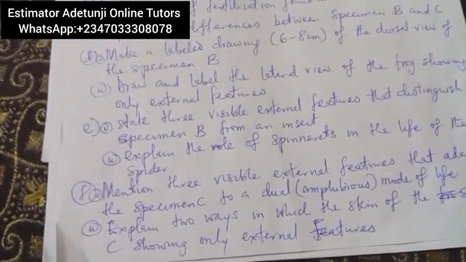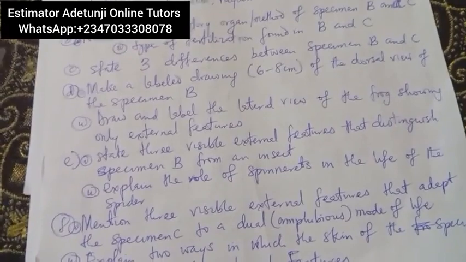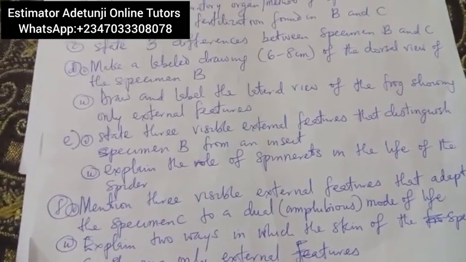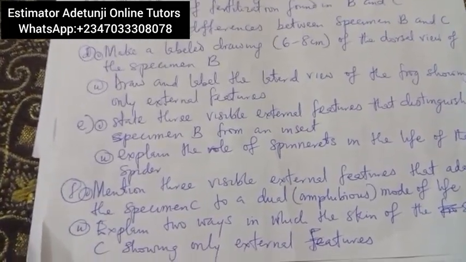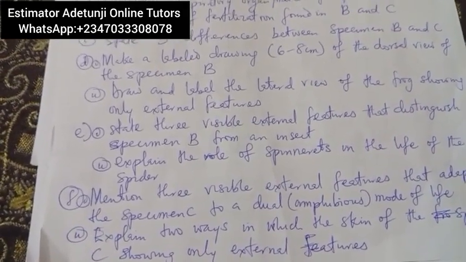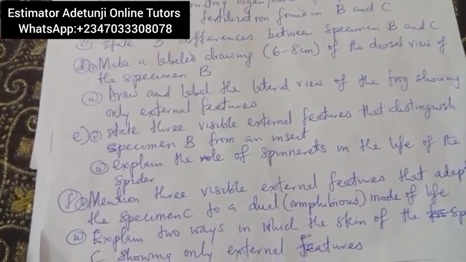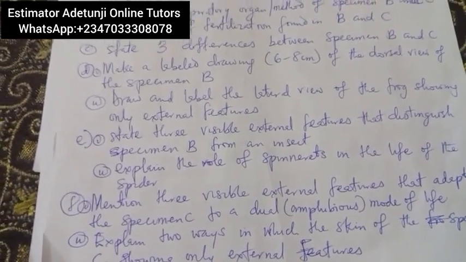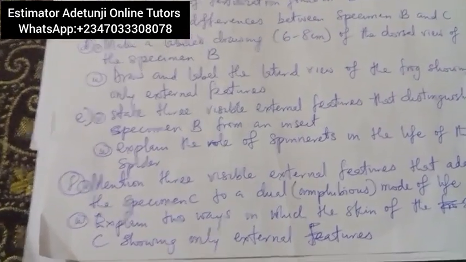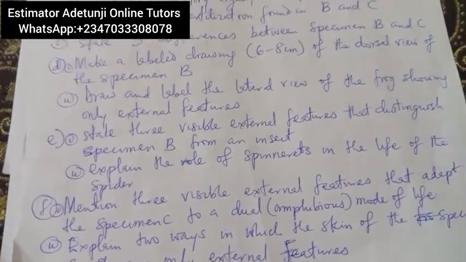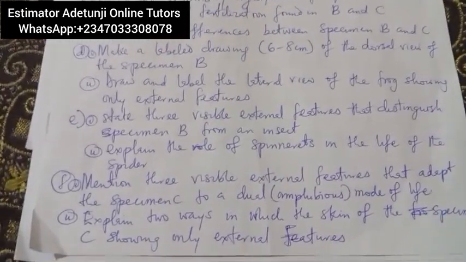All right, mention three visible external features that adapt specimen C to a dual life. I told us when I was talking about amphibians the other time, when we were talking about the classes, amphi means dual, do two things. Amphibious mode of life. Three visible external features that adapt specimen C, which is the frog or toad, to amphibious mode of living. And likewise, because I want to combine the questions together, it says I should explain two ways in which the skin of specimen C shows only external features.